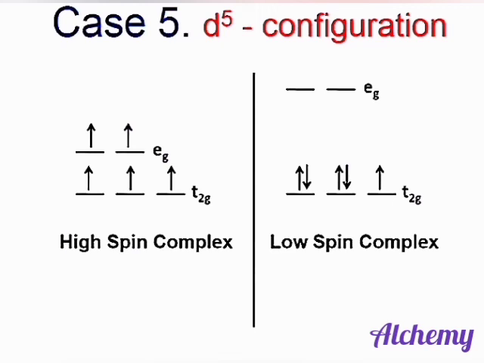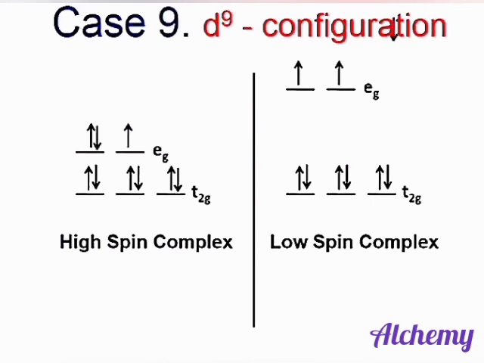But in low-spin complexes, distortion occurs. Whereas in d6 configuration, in terms of high-spin complexes, there is unsymmetrical distribution of electrons and distortion is expected, whereas in low-spin complexes, it's not. In d7 configuration, we can see that still there is unsymmetrical distribution of electrons and distortion is expected. But in the case of d8 configuration, in both high-spin and low-spin complexes, there is symmetrical distribution of electrons, so no distortion occurs.